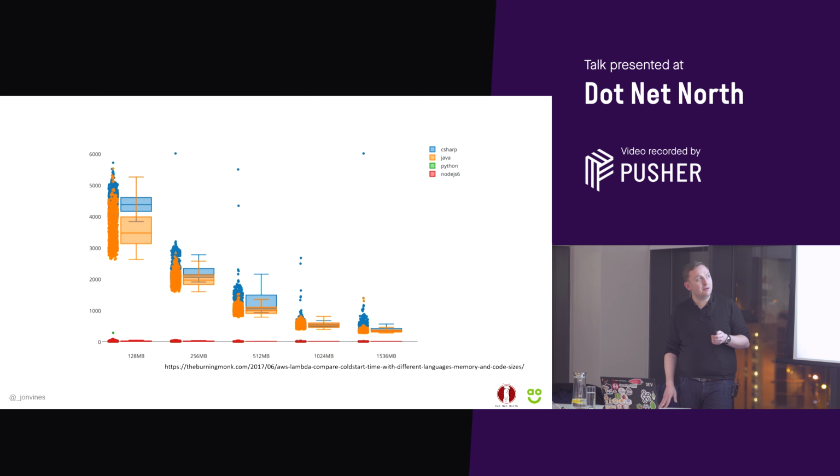For C#, it's really bad. So we can see on this graph, C# over here with 128 megabyte provisioned RAM available for it is up in the region of between 4 and 5 seconds just to get to the point that we're running the code. So this could potentially lead to a really bad experience for somebody who's using the system if it's a UI that they're using.